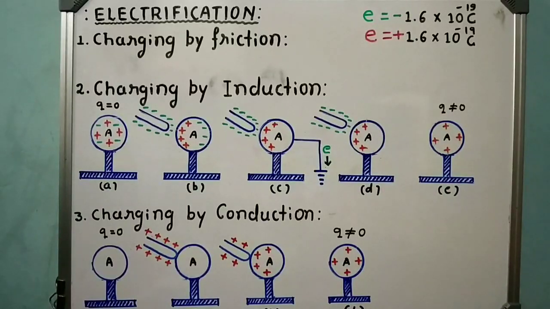The magnitude of charge of proton and electron is the same, only the sign is changed. The charge on an electron is taken as negative and the charge on a proton is taken as positive, but the magnitude is the same, that is 1.6 into 10 raised to minus 19 coulomb.